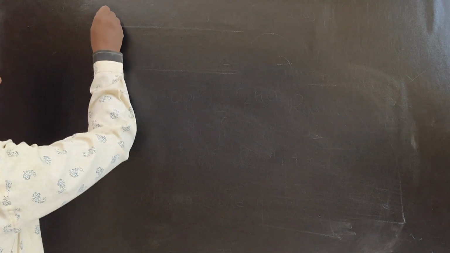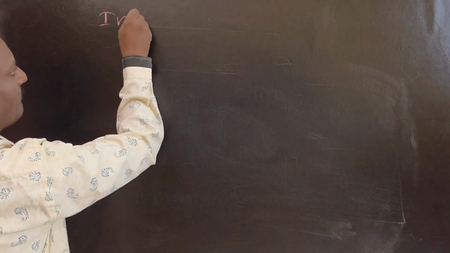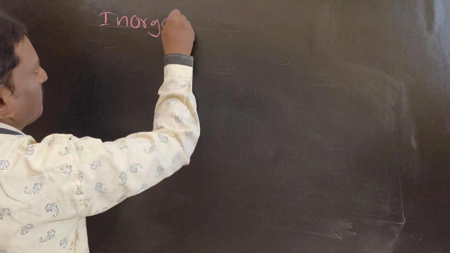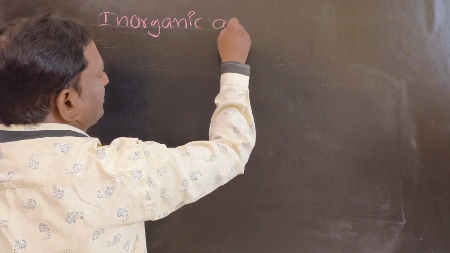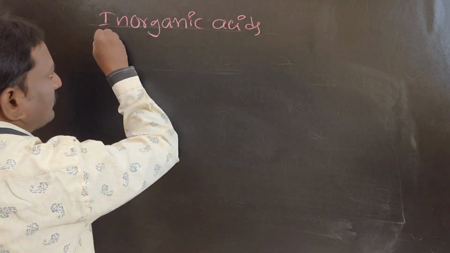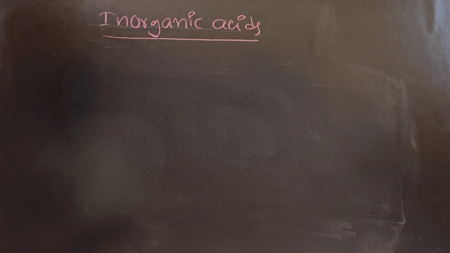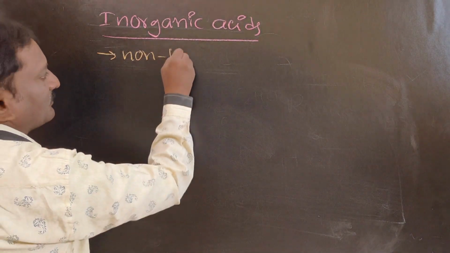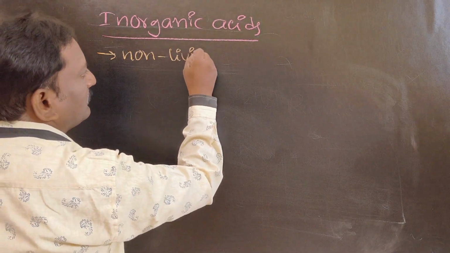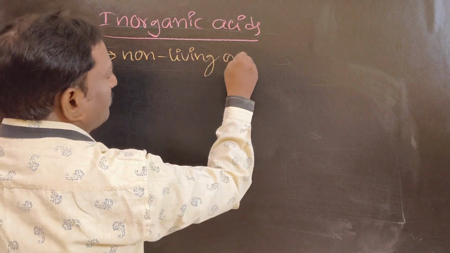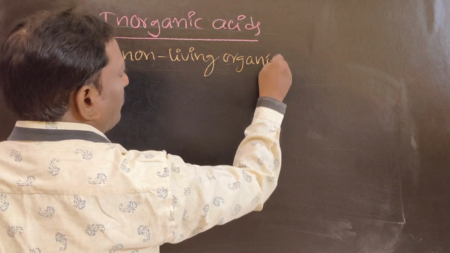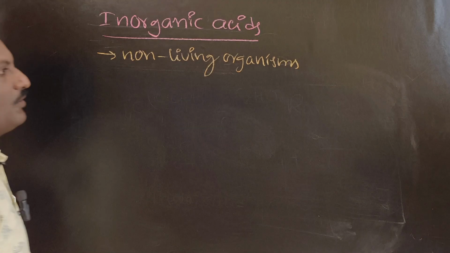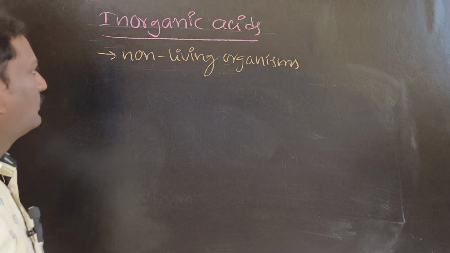Inorganic acids are obtained from non-living organisms.